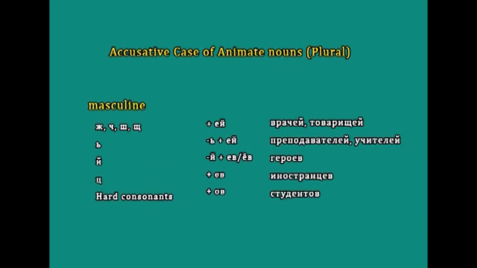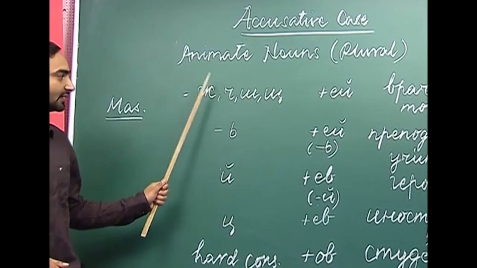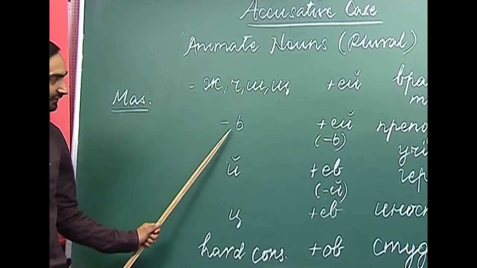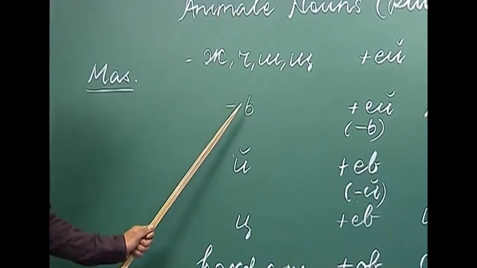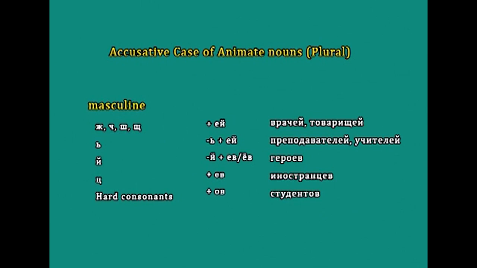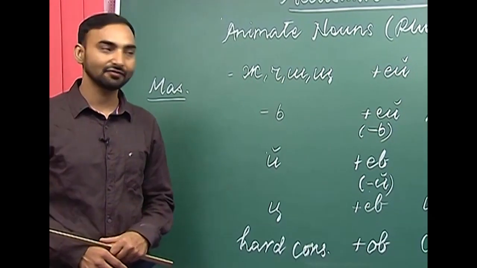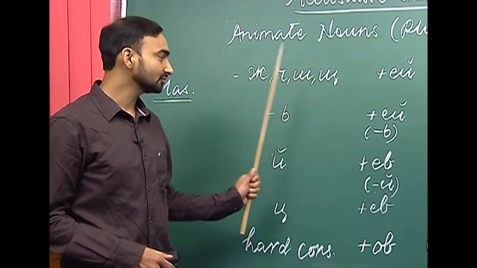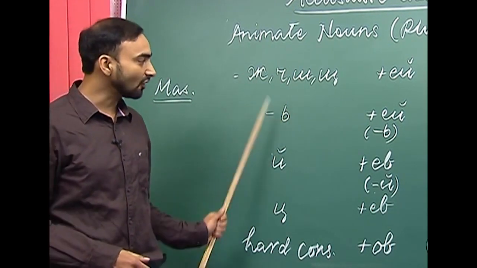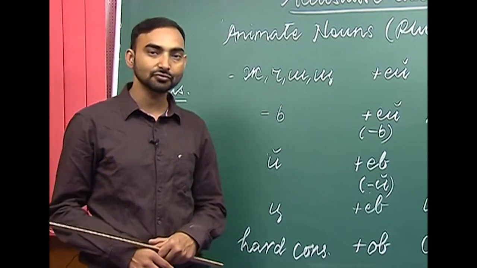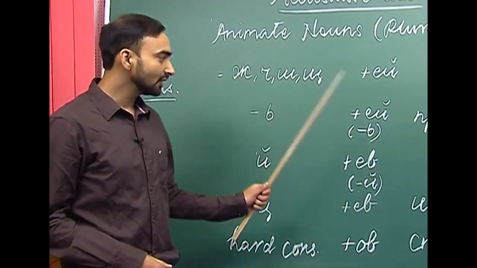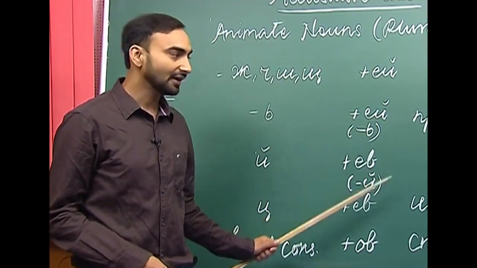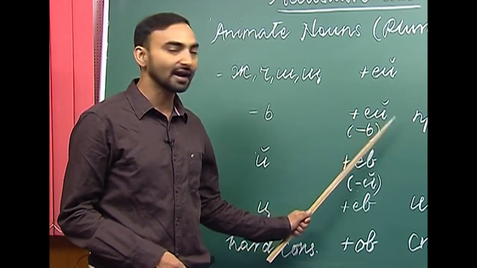The second point is, if the masculine noun ends with a soft sign. For example, pripada vachil, uchichil, pisachil and so on. All these nouns end with a soft sign. So, if an animate masculine noun ends with a soft sign, what are we supposed to do to make its accusative case form? We drop that soft sign first and add ye and e krat ke at the end.